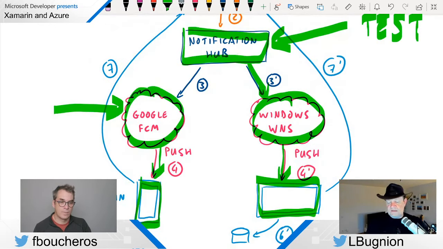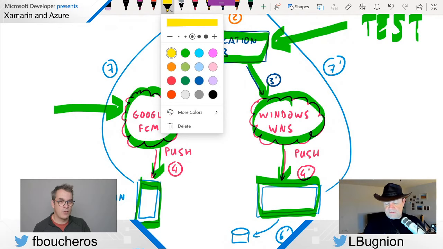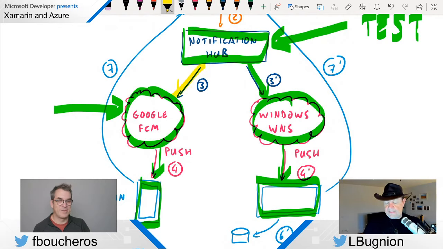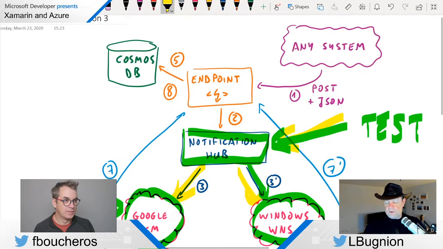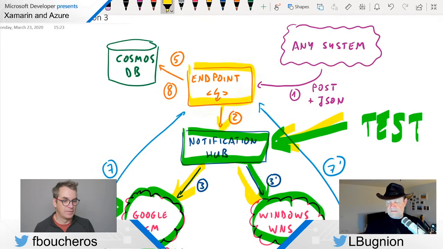We are going to implement, if I switch color here, that part, so here. Fancy. I know, right? This is really awesome. Which means that when we are testing now, we are going to verify that those notifications are going here to Android, and they are also going here to Windows. And then eventually, what we are going to do is go here, implement this endpoint. We are going to test that.